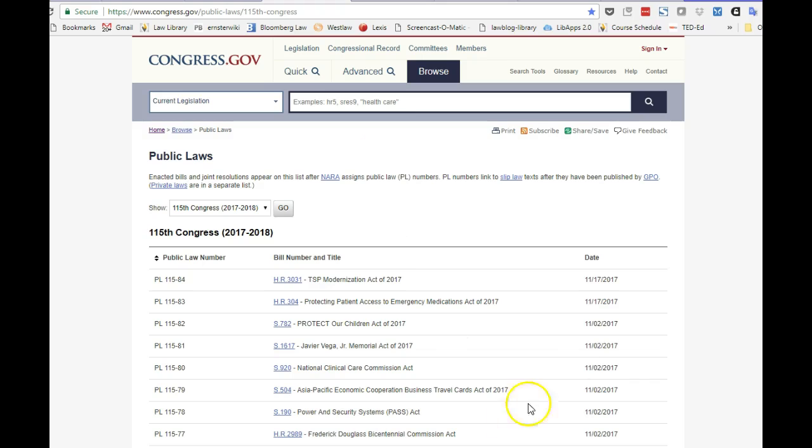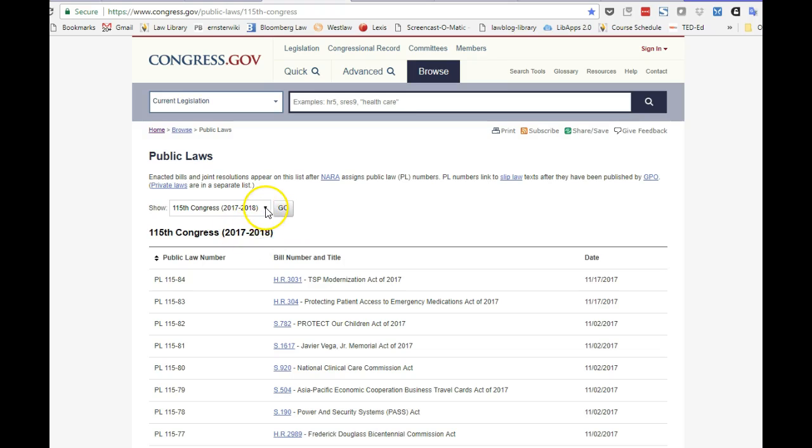And we will start by looking here at congress.gov for the 115th Congress. Now, a Congress is just a 2-year period of time for a particular 2 years. So we see the 115th Congress started in 2017 and ends in 2018. A Congress lasts 2 years because, of course, the House of Representatives sits for 2 years.